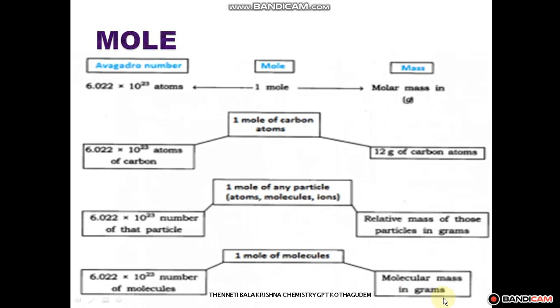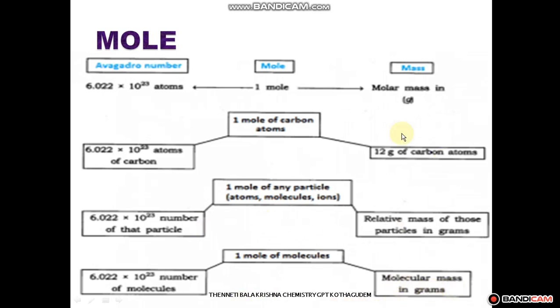H2SO4 weight is 98 grams. 98 grams is equal to 1 mole. That molecular weight is equal to 1 mole. Atom weight is equal to 1 mole. That mass is represented in grams. That is called atomic weight, in AMU, atomic mass units. Weight in grams is the atomic weight. Clear?